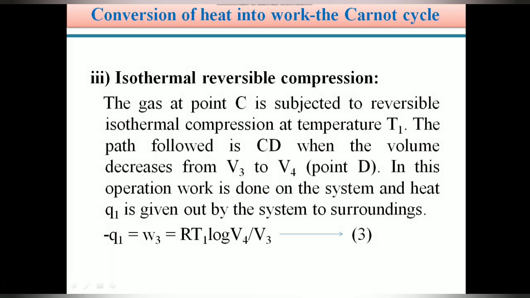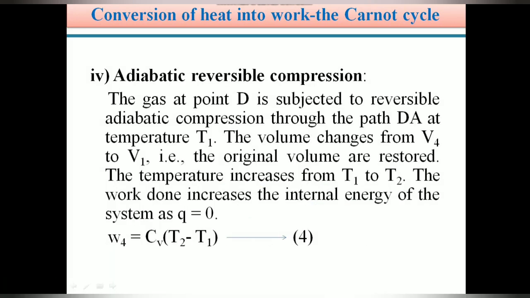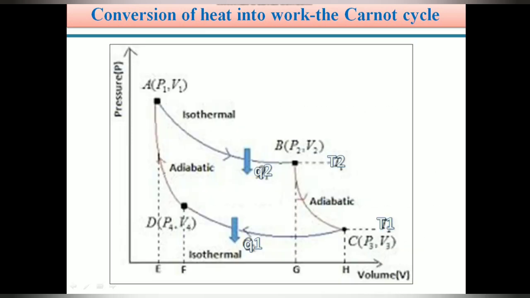And the next operation, the fourth operation, is adiabatic reversible compression. Next we can go to our plot. Here the last operation, the fourth operation, is from D to A in this direction, which we clearly showed with an arrow mark.